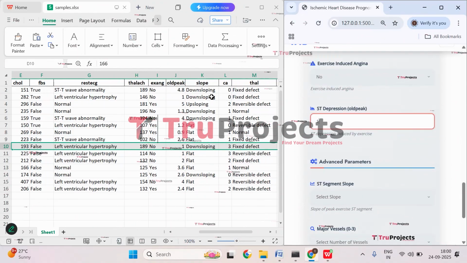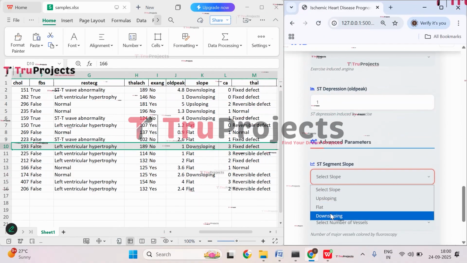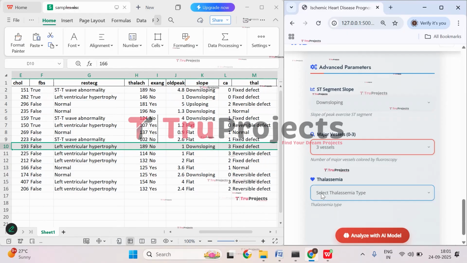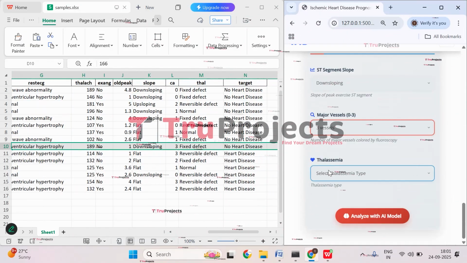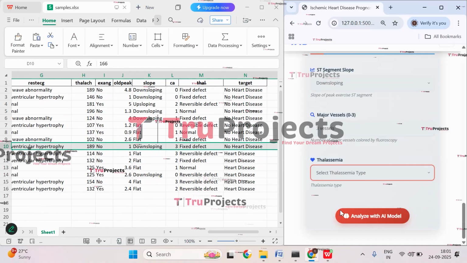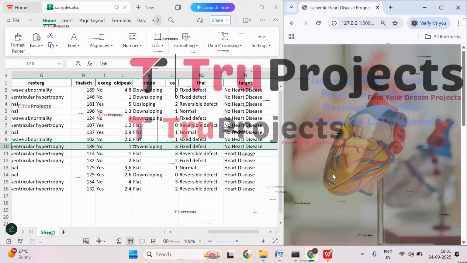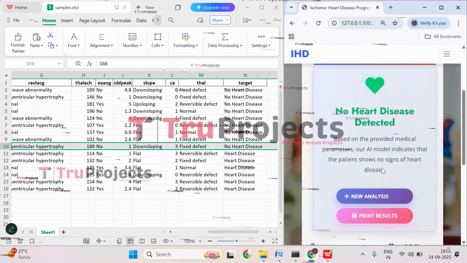And ST segment slope, that is downsloping. So select downsloping. And major vessels are 3. Thalassemia is fixed defect. Now click on analyze with AI model. So here we have prediction that no heart disease detected.